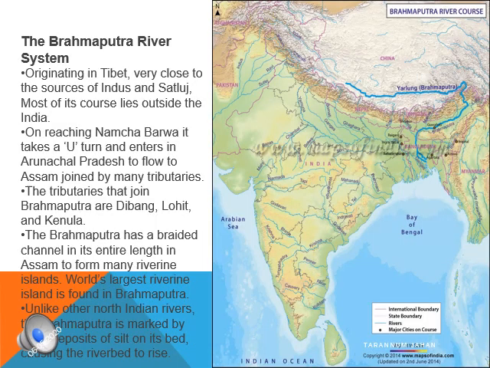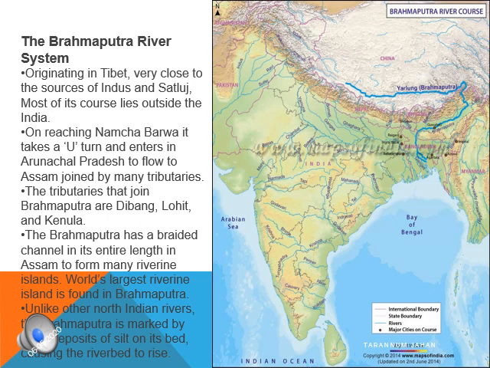Now the last Himalayan river is the Brahmaputra River. Look at the map and see the blue color flowing down towards the Bay of Bengal. This is the Brahmaputra River. The Brahmaputra originates from Tibet. From Tibet it enters India, from India it goes to Bangladesh, and from Bangladesh it moves down towards the Bay of Bengal. While moving down towards the Bay of Bengal, it forms one of the biggest deltas, called the Sundarban Delta, with the help of the Ganga River.